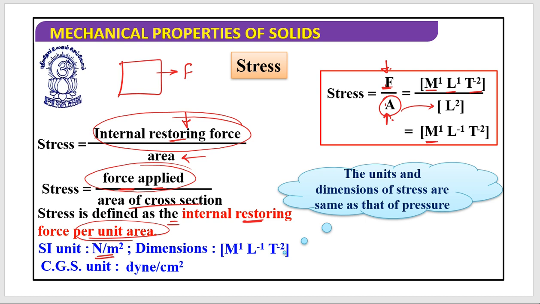So this equals M1 L minus 1 T minus 2. The units and dimensions of stress are the same as those of pressure. The CGS unit of it is dyne per centimeter square.